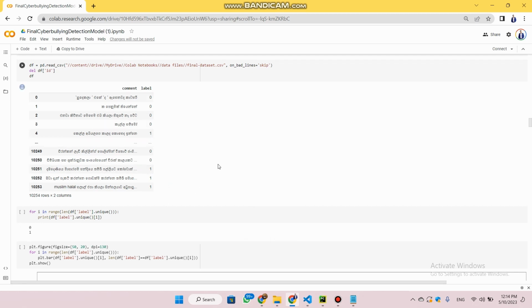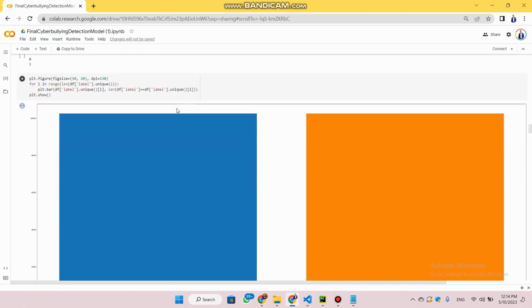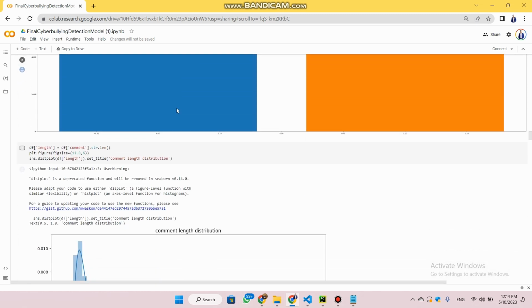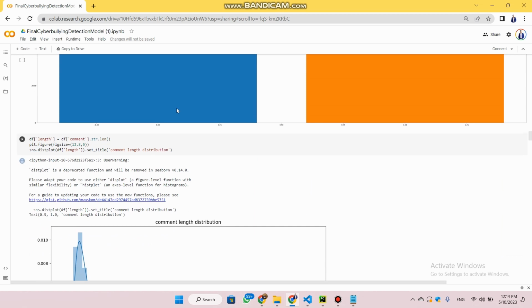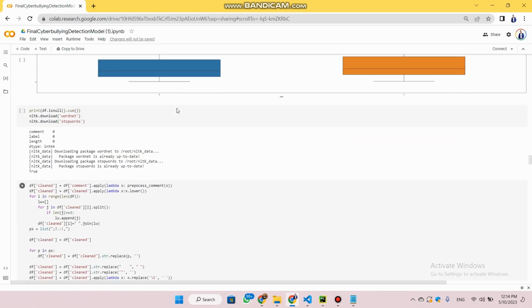In this database, there are various kinds of comments and expressions, including good comments and bad comments, so they have been labeled as 0 and 1. I have used various kinds of plots to get the accuracy and all of those things.